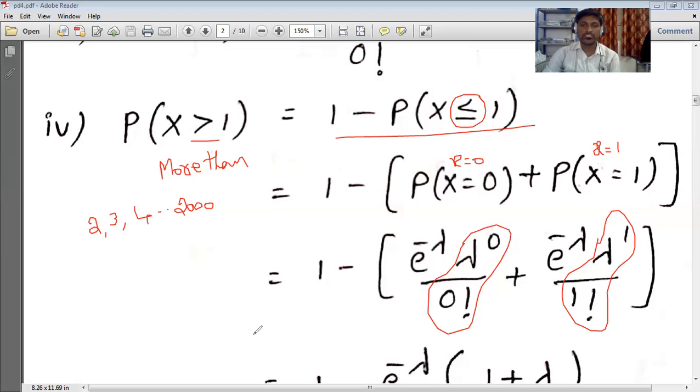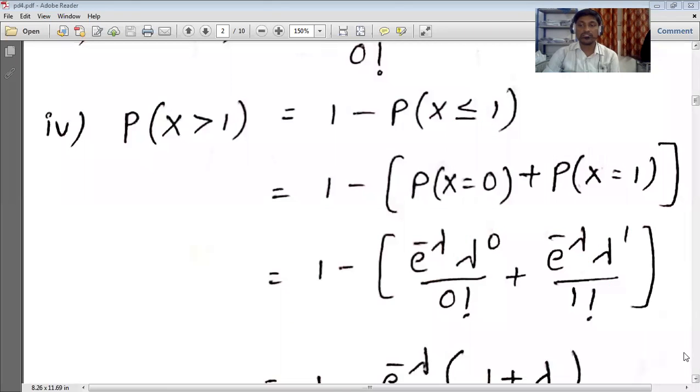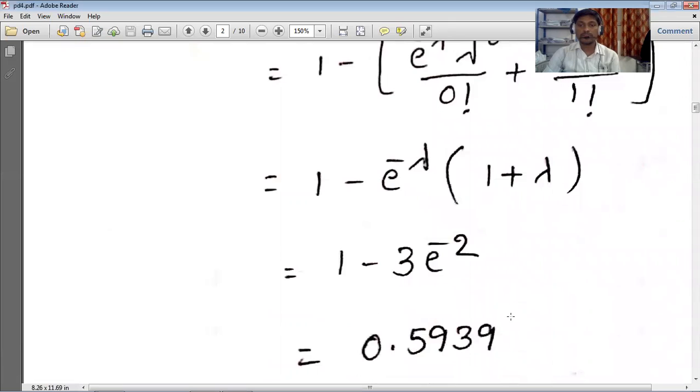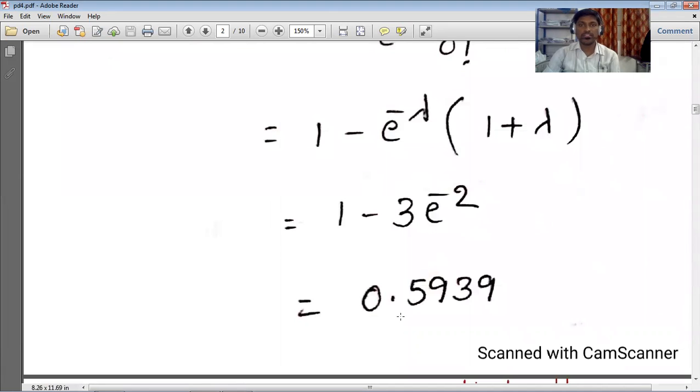Now we are simplifying this. 1 minus e power minus lambda is the common factor, and lambda is equal to 2, which we substituted. Here it is 1 plus lambda, and lambda is 2, so 1 plus 2 is 3. So 3 into e power minus 2. By using a calculator you can find the value of this. So 1 minus 3 into e power minus 2, how much did we get? 0.5939.